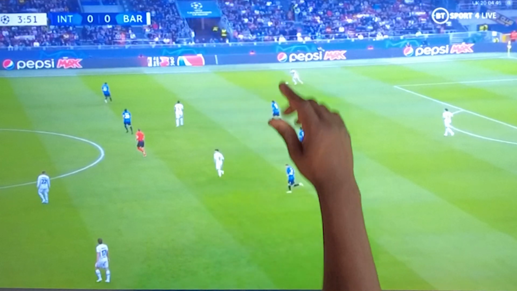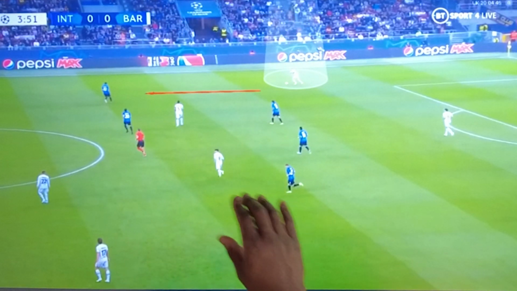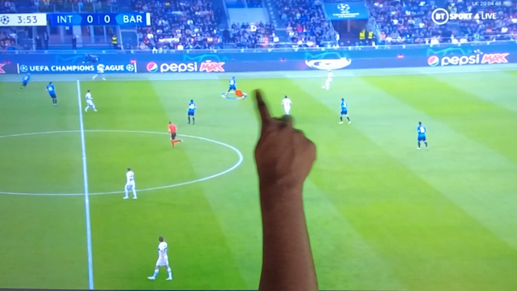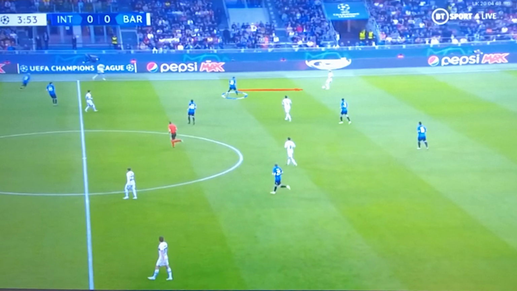Here we see a perfect example of that, as Roberto receives deep and has space to move forward as he is outside the pressing two of Inter.